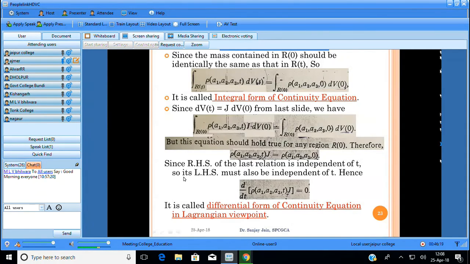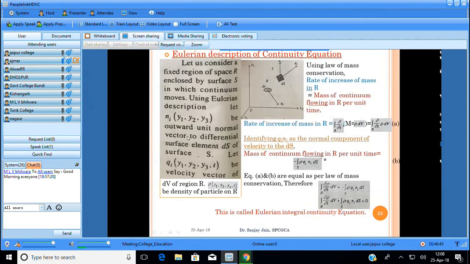So we have taken two forms: one is the integral form of the continuity equation and the other is the differential form of the continuity equation in the Lagrangian viewpoint. And another important point is that these are all represented in the initial coordinate system. After that we take the Eulerian description system, in which we always use the final coordinate system, where yi is also variable and t is also variable. So next we take the Eulerian description continuity equations.